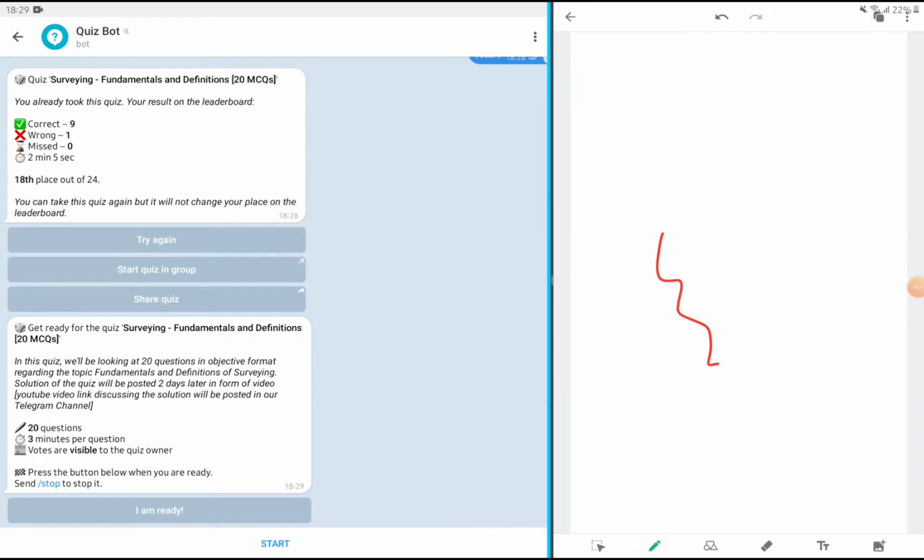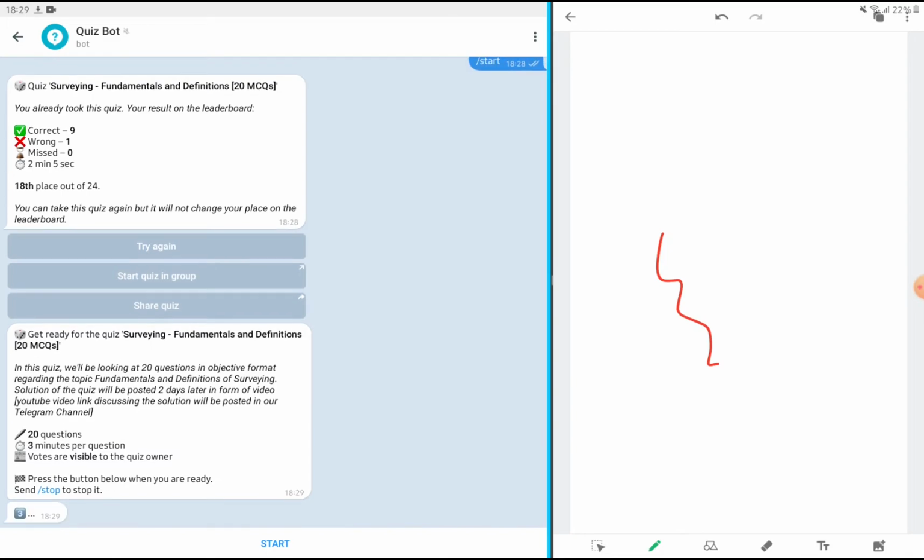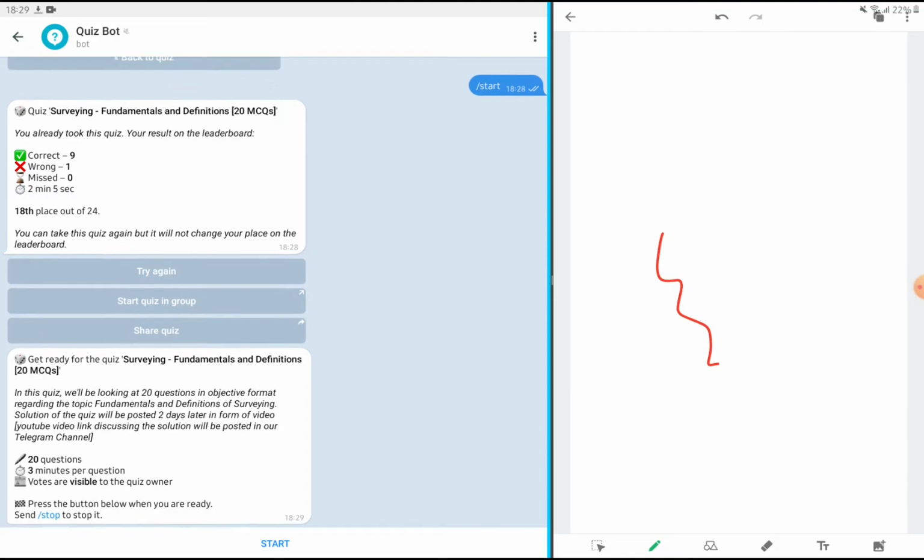So this is the solution for the quiz in which we had fundamentals and definitions of surveys. Okay, so let's try to attempt this quiz and we will discuss the solution and key of the quiz along with. Okay, let's click I am ready, and in 3, 2, 1 we will be seeing our first question,